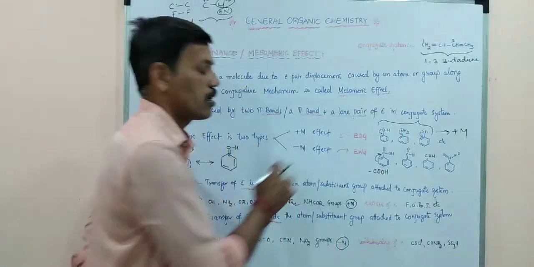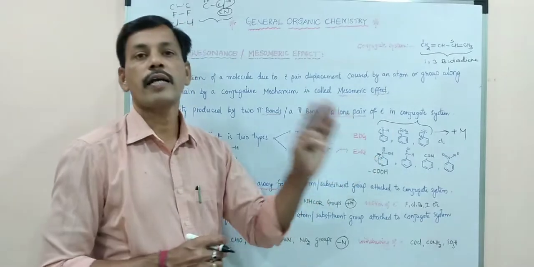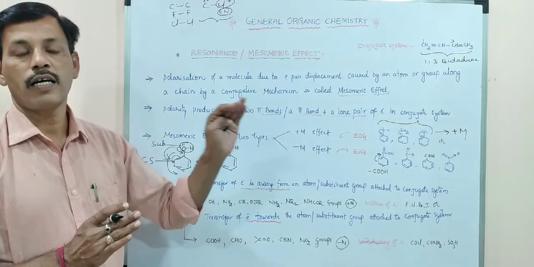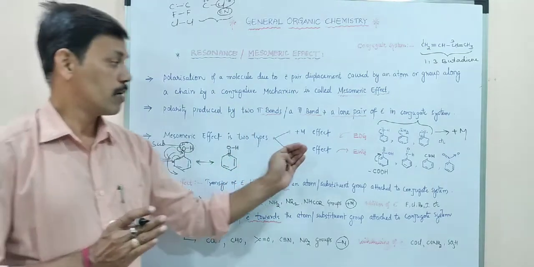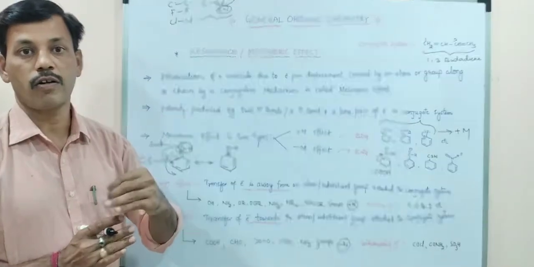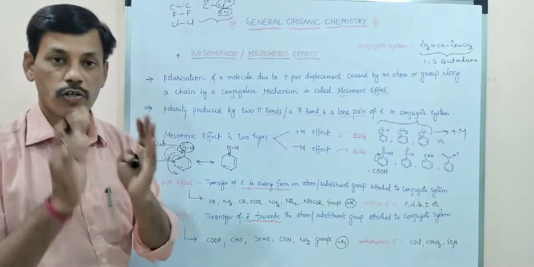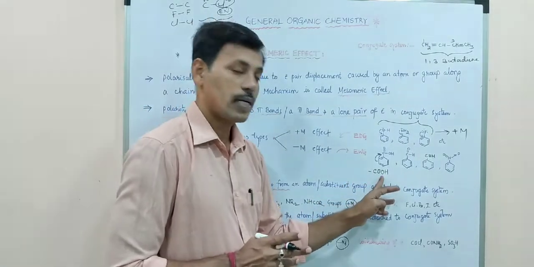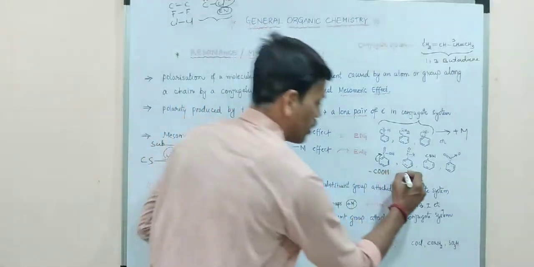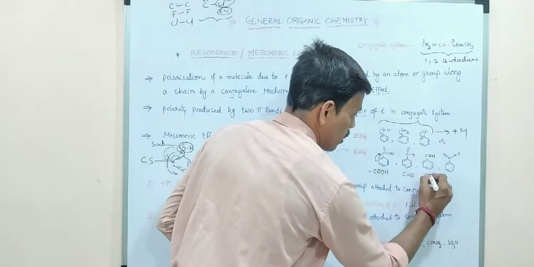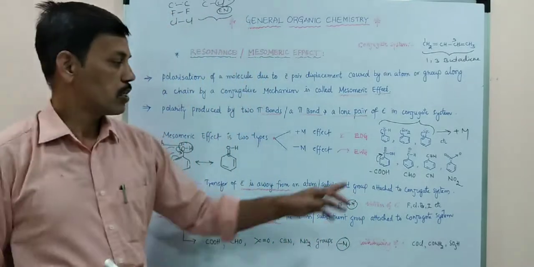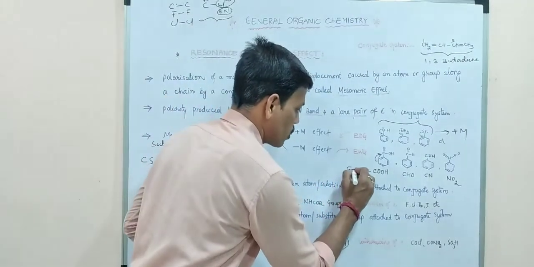So these groups are called electron withdrawing groups. In plus M effect, we observe electron donating groups, but in minus M effect, we observe electron withdrawing groups taking electrons towards the substituent groups from the conjugate system. We have some examples here. Benzoic acid is there, benzaldehyde is there, where aldehyde is a functional group. Here cyanide is a functional group, and here NO2 is a functional group.